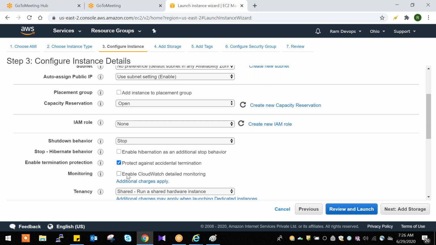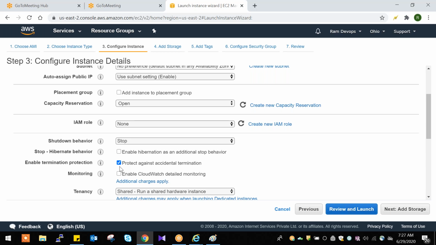So accidentally, if you select termination, if you terminate any server, by the time if you check this option, what will it do? It will protect your servers. It will not terminate. It will give you a pop-up: are you sure you want to delete? Are you sure you want to terminate? It will give a warning message 3-4 times. Then if you confirm 3-4 times, it will be terminated. So unknowingly you will not delete the servers.